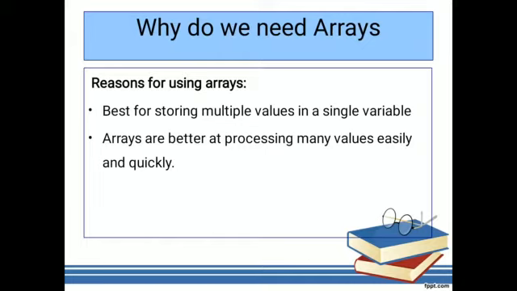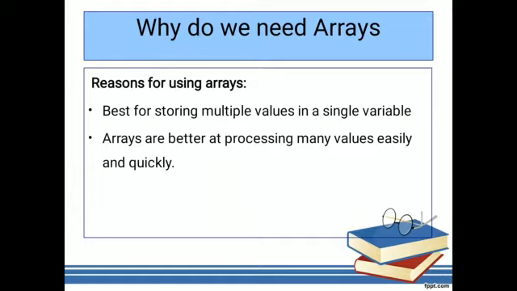Arrays are better at processing many values easily and quickly. For example, if you store at random places, even though it is similar data, a problem occurs whenever the items are not stored in a contiguous memory location.